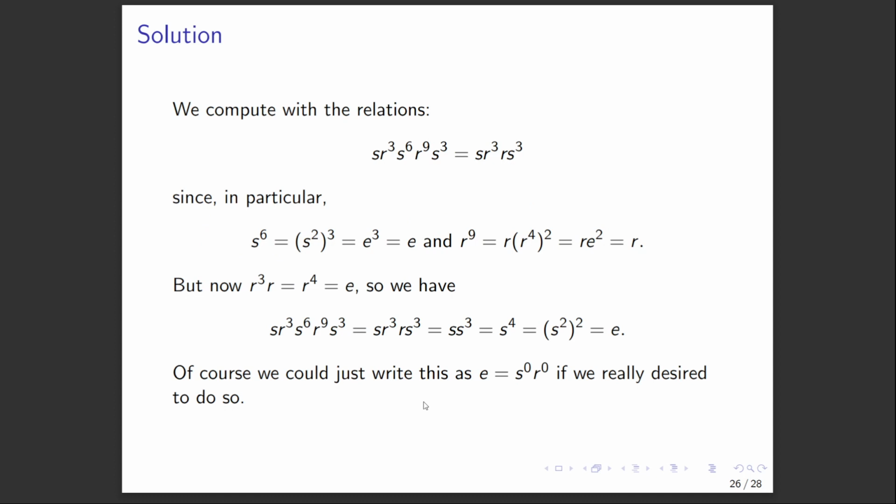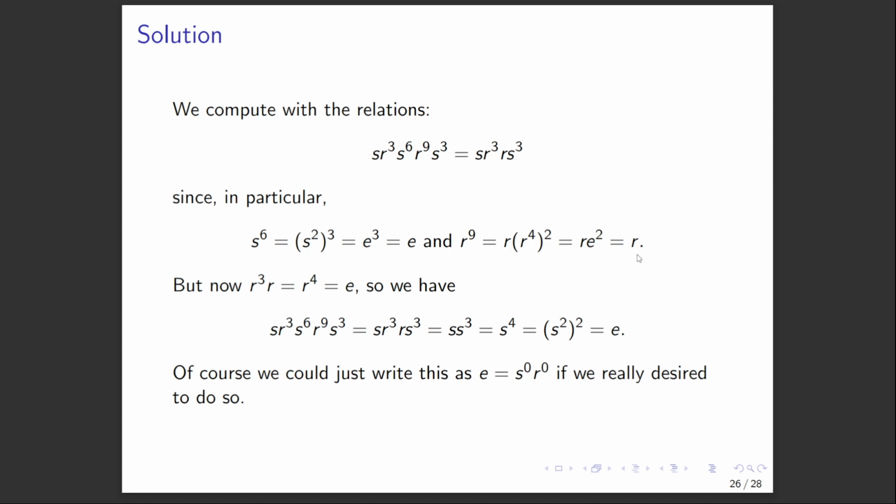Okay. So in particular, what we can observe to start with is that S to the sixth, well, that's S squared cubed. But S squared is just the identity E. So S to the sixth is just E cubed, but that's just E. It's the identity. Similarly, this R to the ninth, well, that's R, and then we can factor out R to the fourth squared, which just becomes E squared. So R to the ninth is actually just R.